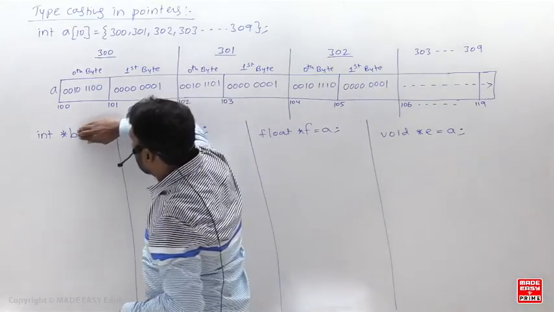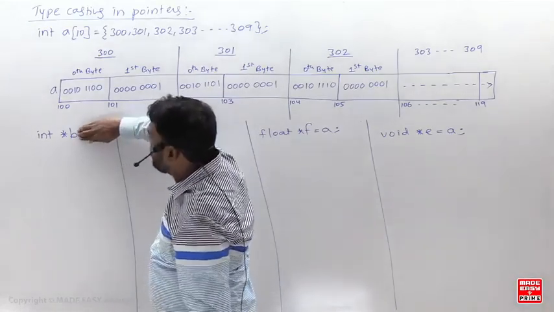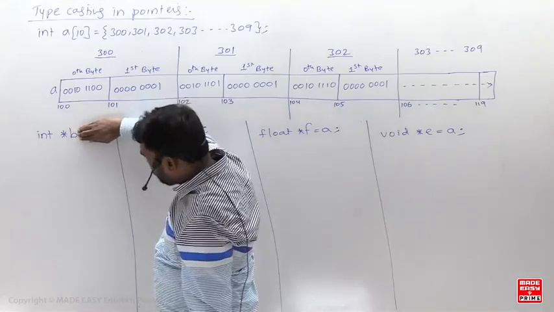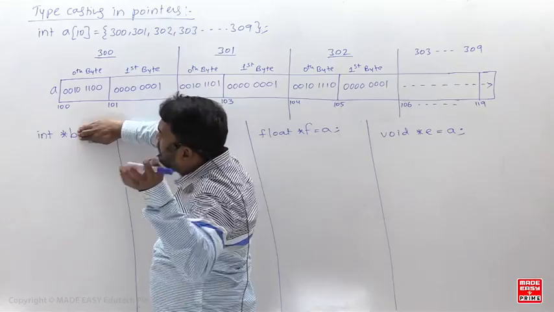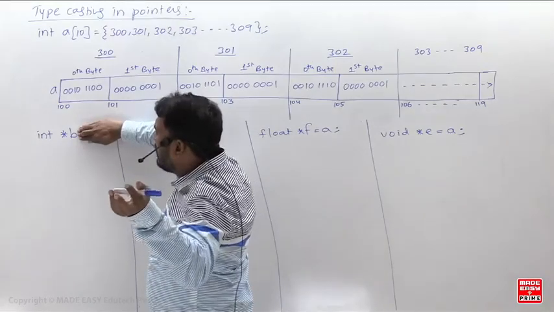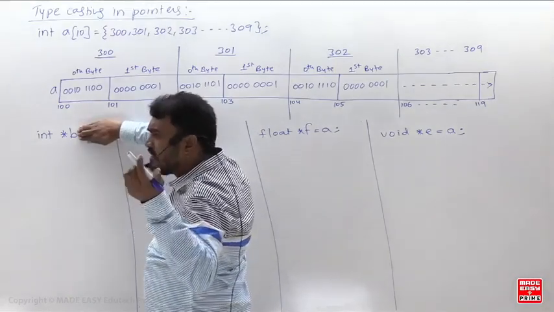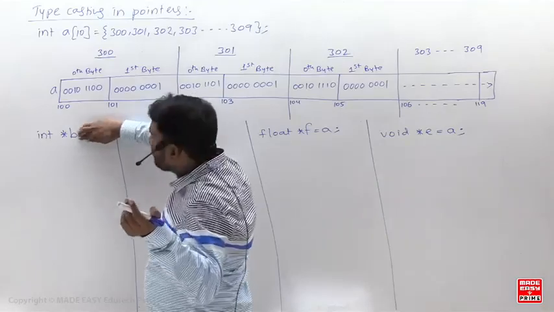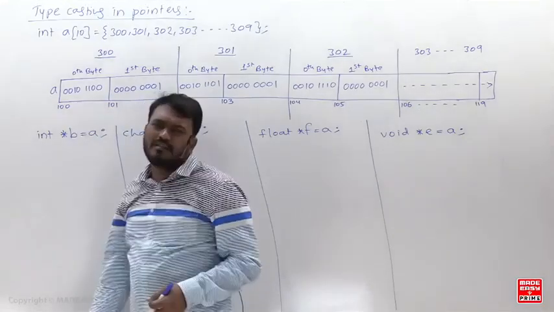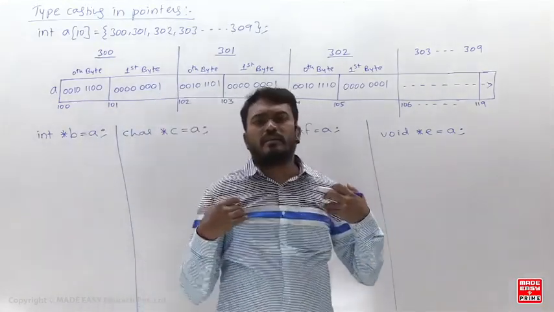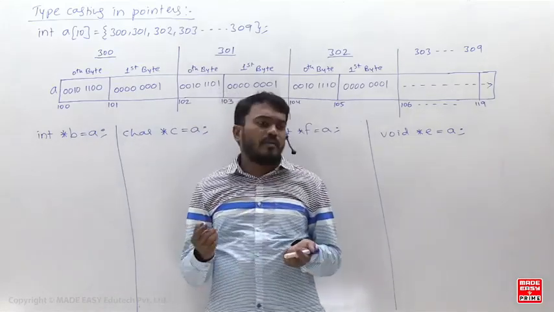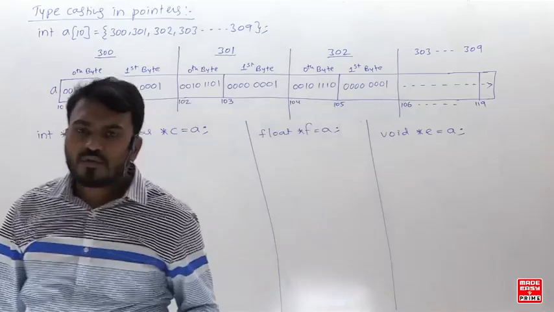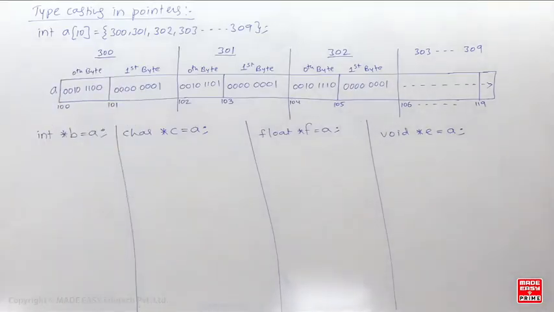Okay, right. So listen carefully. Now just read this. What is the meaning of this? Int star b. What do you read? B is a pointer variable of type integer where we can store the address of any integer. So B is saying that I am the pointer variable of type integer, and you can store the address of any integer.